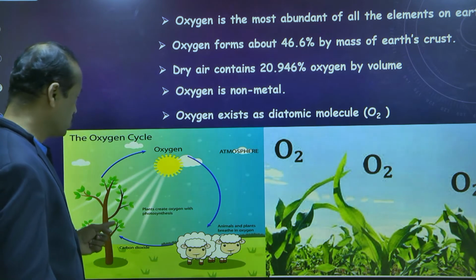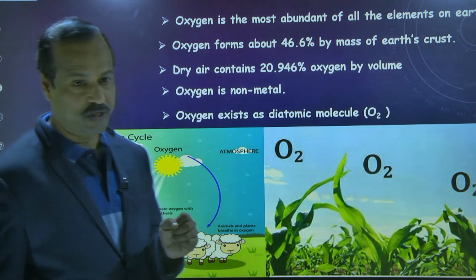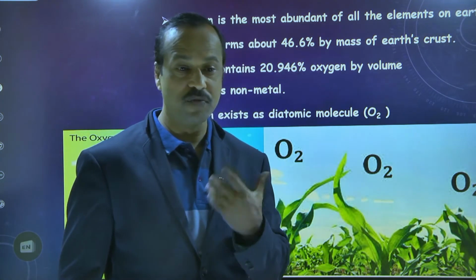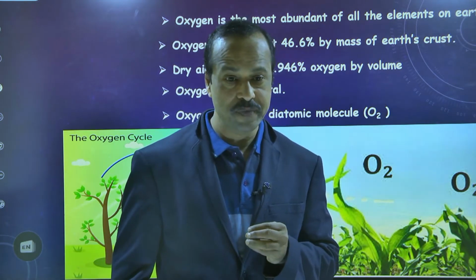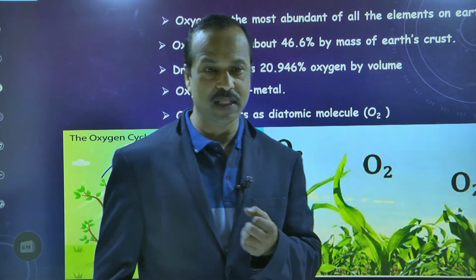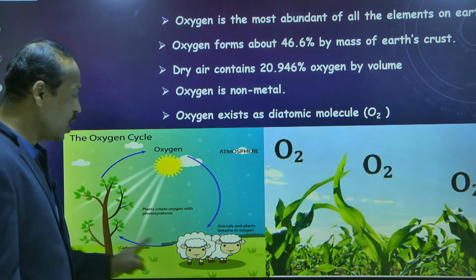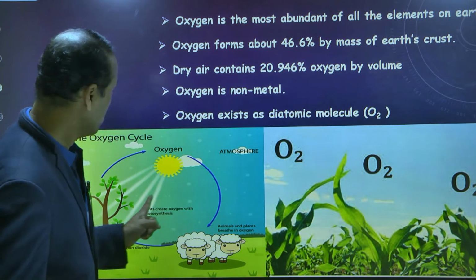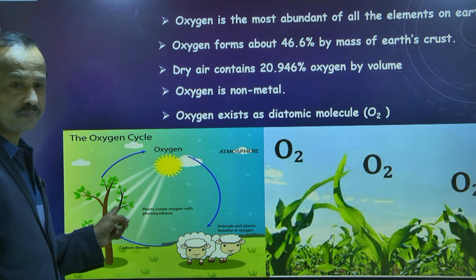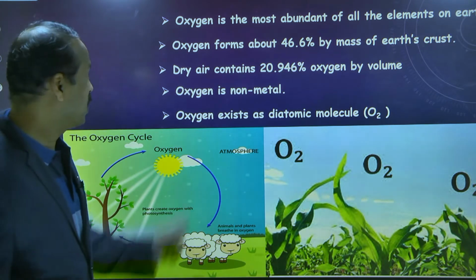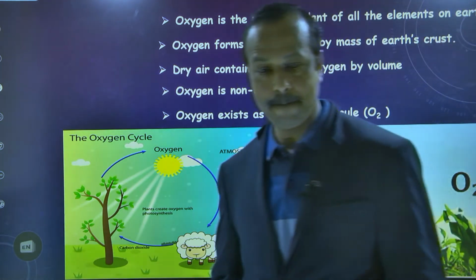Again that carbon dioxide goes to the plants, and with the help of sunlight, plants prepare their food in the form of glucose by absorbing the carbon dioxide and water. That is called photosynthesis. So this is called the oxygen cycle, how oxygen is available or produced in the atmosphere. Is this clear to you? Yes, sir. So note down the points written.